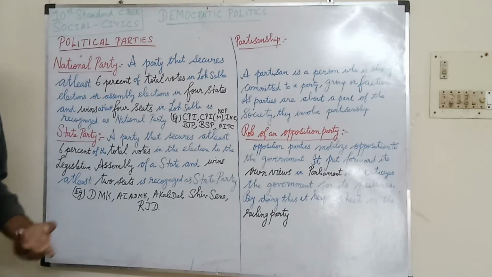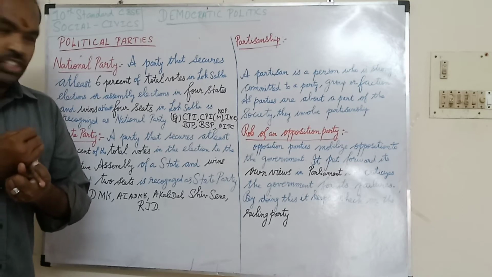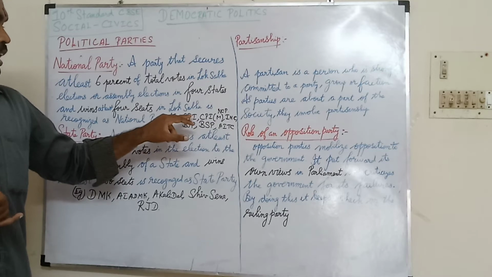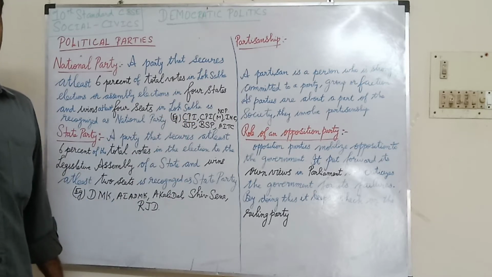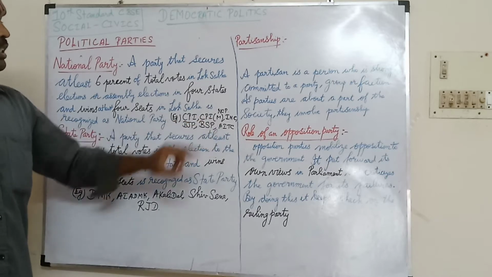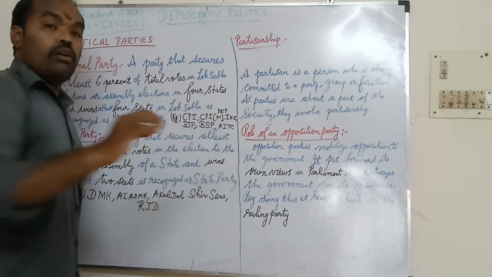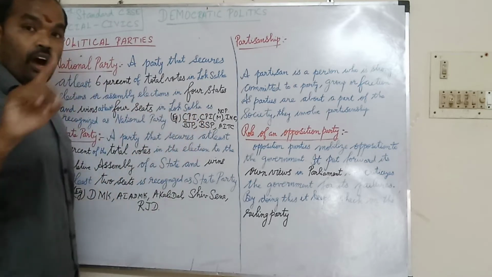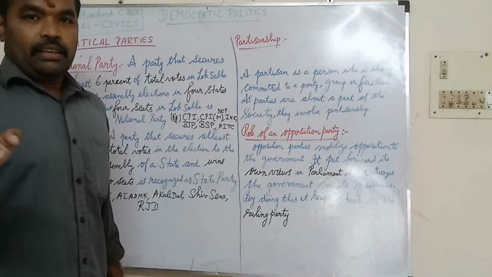Now, what are all the national parties? Indian National Congress, INC. CPI means Communist Party of India. CPIM is Communist Party of India, bracket M for Marxist. Marxist.